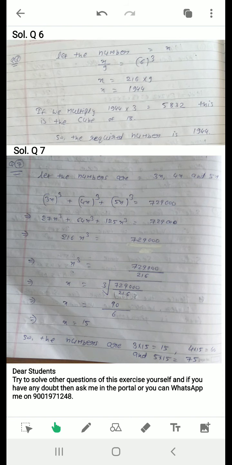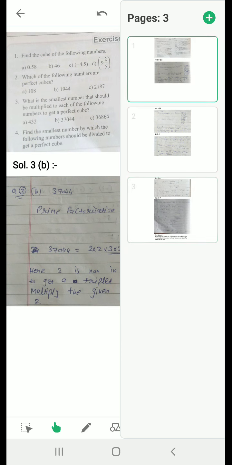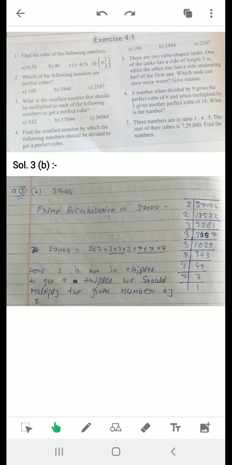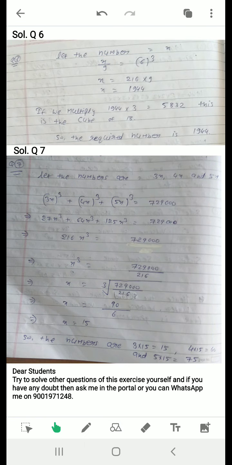So the required number is 1944. Now the last question of this exercise, 7th question. 3 numbers are in ratio 3:4:5 and the sum of their cubes is 7,29,000. Find the numbers. 3 numbers are in ratio, it is given 3:4:5.